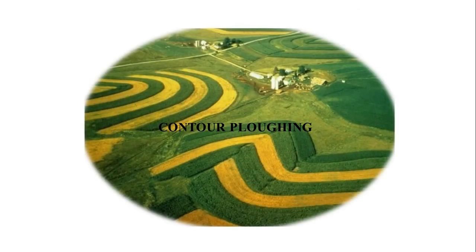Contour plowing. Plowing parallel to the contours, that is curves of a slope of a hill, creates natural barriers that trap the water flowing down the slope. This is known as contour plowing.